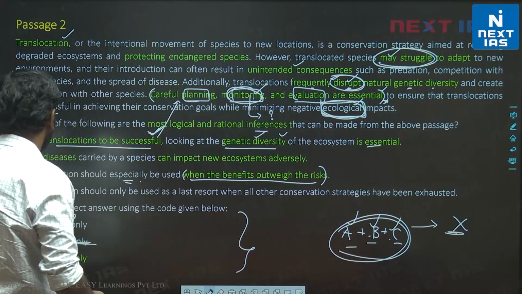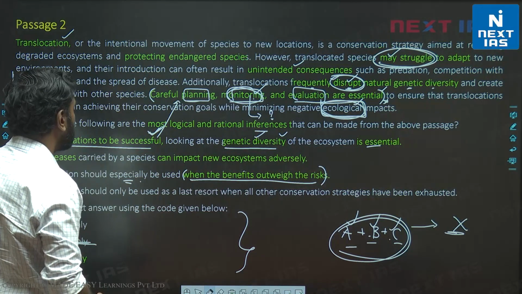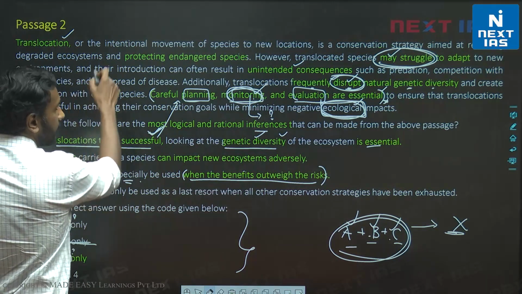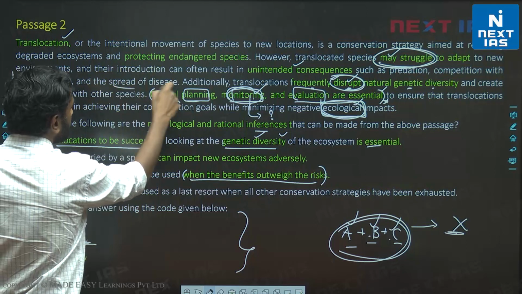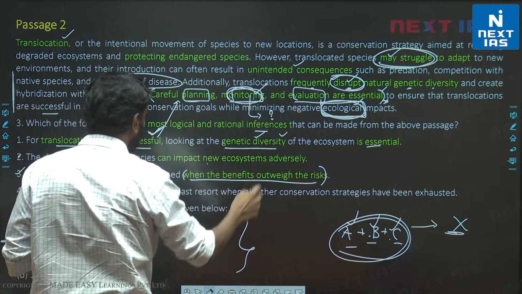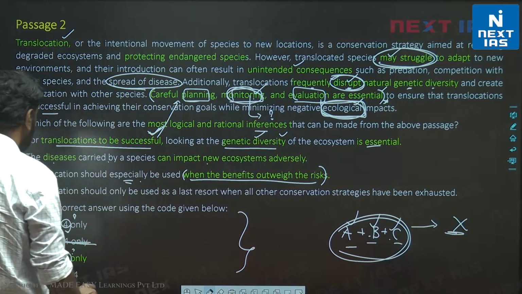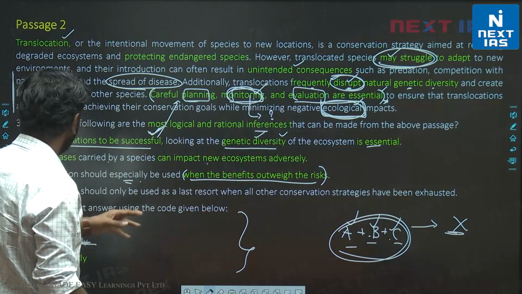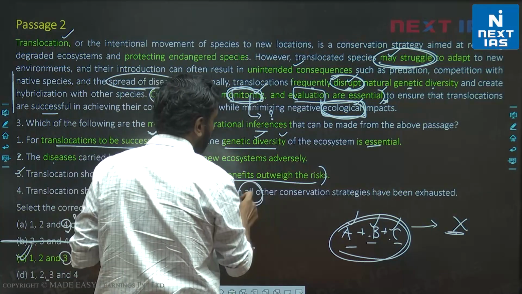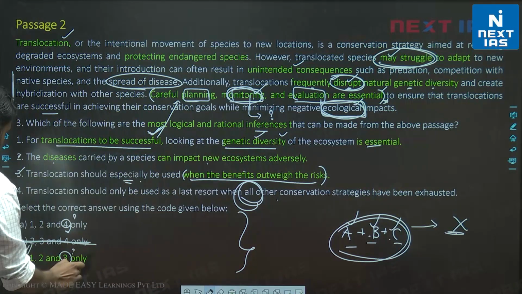Now let's look at statement 2. The diseases carried by a species can impact new ecosystems adversely. We are told here the list of things that can go wrong, we are told here spread of diseases. So obviously 2, the diseases carried by species can impact new ecosystems adversely. So here correct choice is C, and 4 is invalid, right? Translocation should only be used as a last resort when all other conservation strategies have been exhausted. So 4 is invalid, alright.